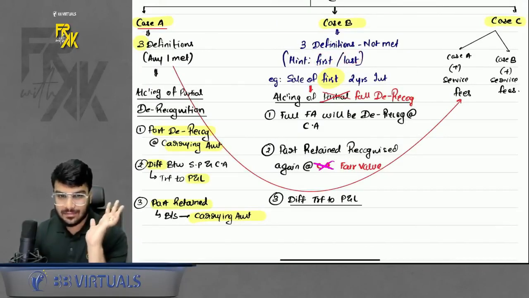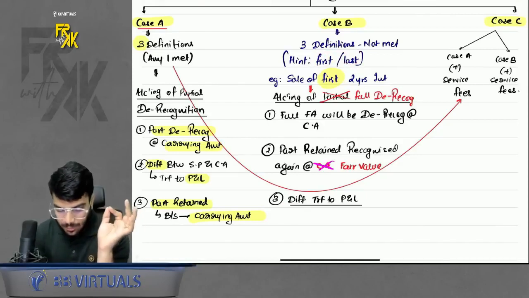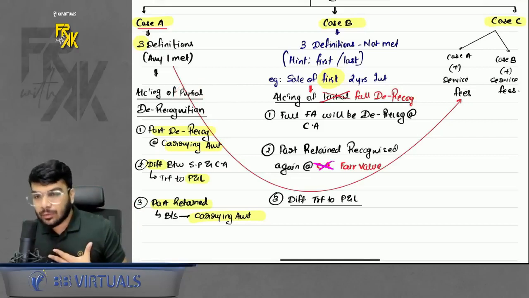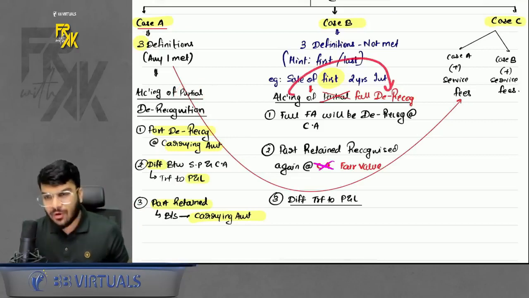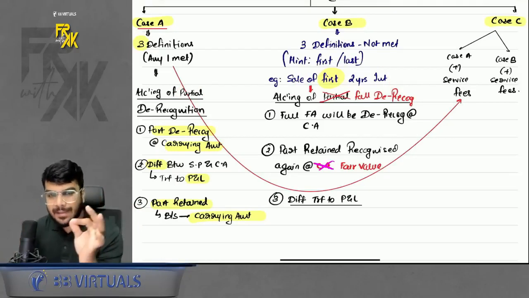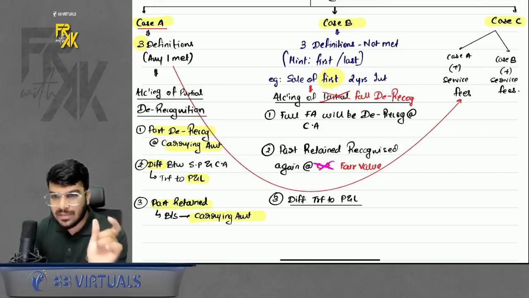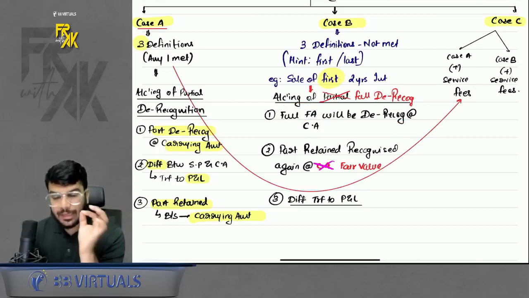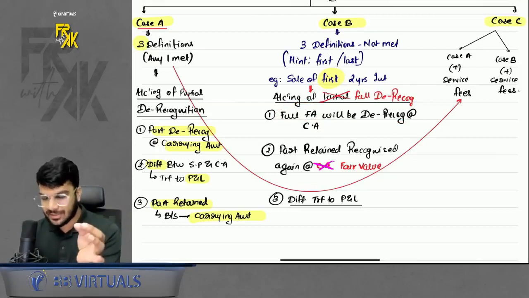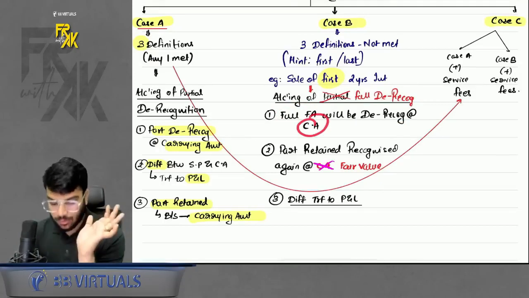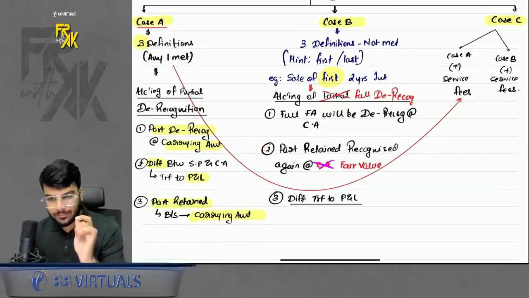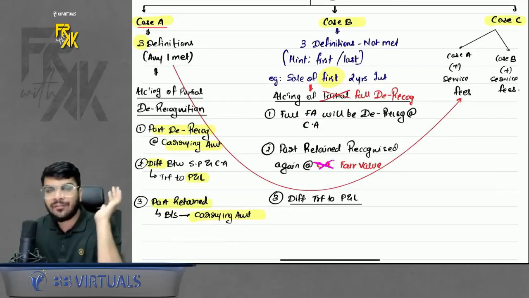In that case, accounting of partial derecognition does not apply. In that case, we will do the accounting of full derecognition. So what is the meaning of full derecognition? That means even if you are selling a part of the asset, still you will derecognize the full financial asset. You will derecognize the full financial asset at what value? At carrying amount. Then whatever part you have retained, you will re-record that at fair value.